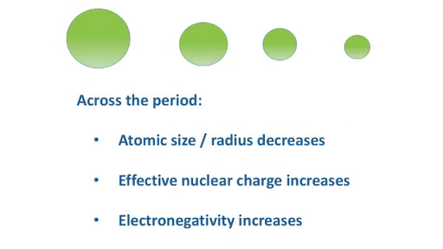Quick recap. From left to right, the size or the radius of the atom decreases since electrons are getting added in the same shell. So effective nuclear charge is greatly increased. When that increases, the pull on the valence electrons as well as on the bonded pair of electrons increases. Electronegativity is concerned not with the valence electrons, it's concerned with the bonded pair of electrons. The pull on the bonded pair of electrons will be greatly increasing and electronegativity also will be increasing.